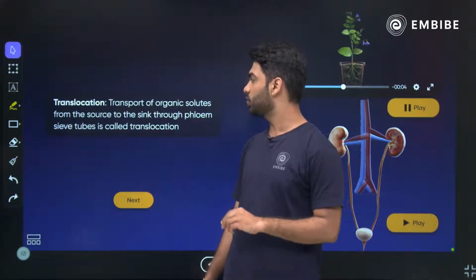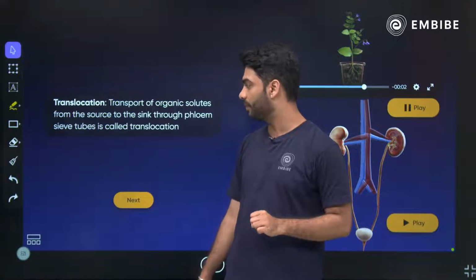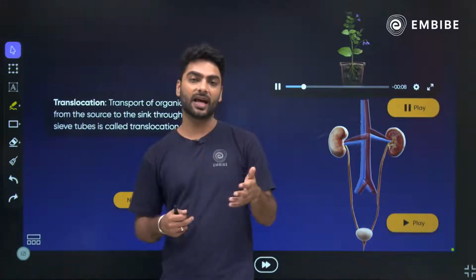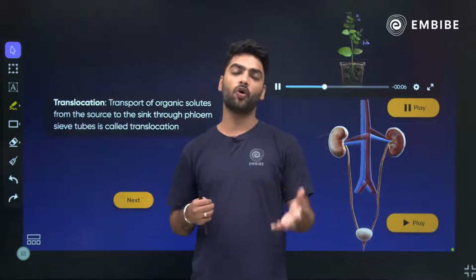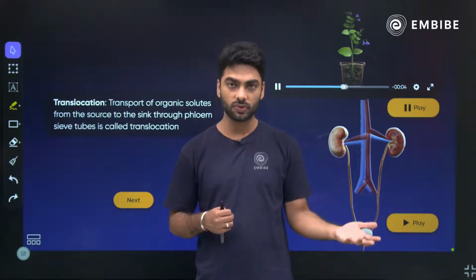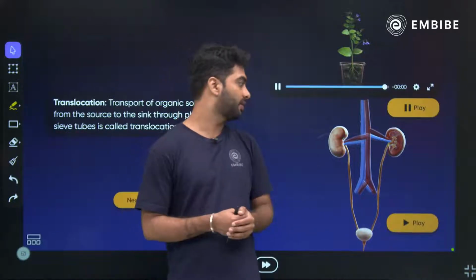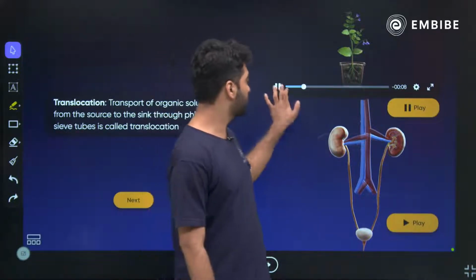Translocation of organic solutes from the source to the sink through the phloem sieve tubes is called translocation. In your grade 9 you have already studied how phloem has 5 different types of tissues, right? So phloem is a part of the permanent tissue of the plant. Okay? And then if you see the next one,